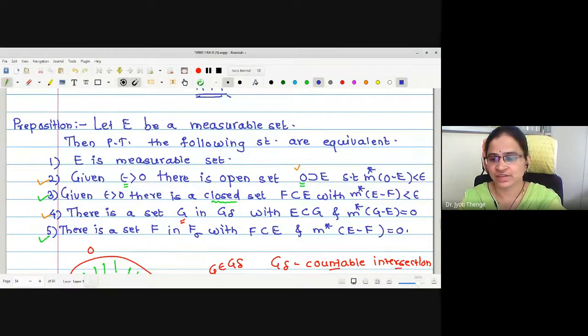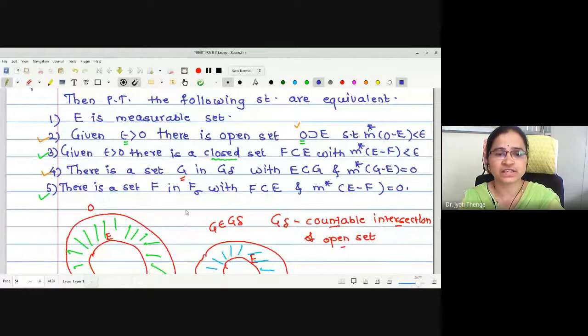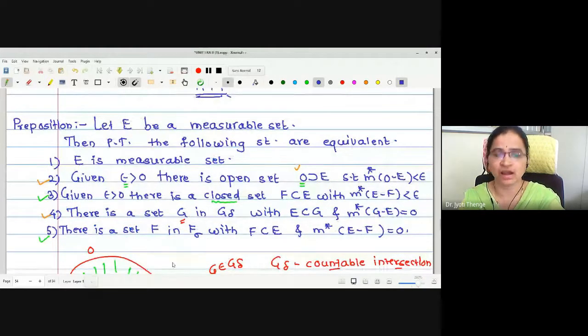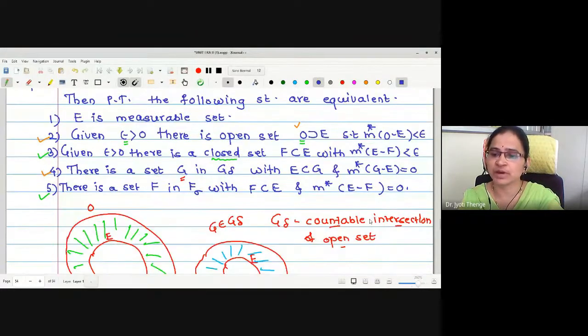In the last lecture, we have seen an important proposition saying these five statements are equivalent. Actually, these five statements are giving us the existence of a superset, which are the open sets having a certain property. Similarly, giving us the existence of subsets, which are the closed sets having the property, that is outer measure of E minus F is less than epsilon. Also, it is giving us the existence of set G in G delta, F in F sigma, which gives us G minus E and E minus F measurable.